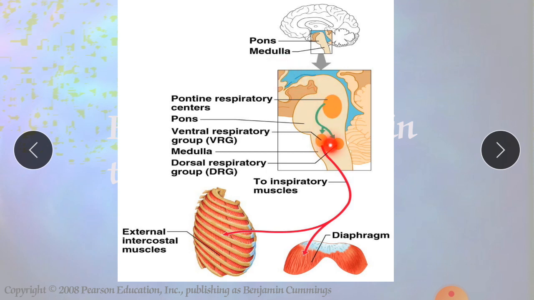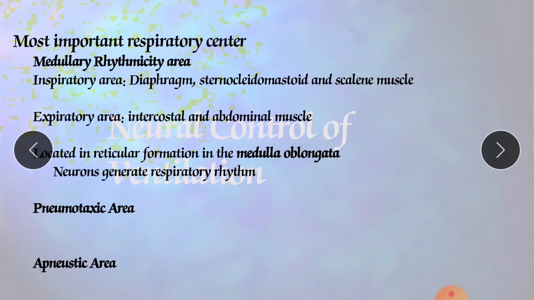Here it is, the medullary rhythmicity area. This is the medulla oblongata. There are two centers in the medullary rhythmicity area: one is the inspiratory area and the second is the expiratory area. Means for inspiration and for expiration, the medullary rhythmicity area is divided into two parts. That is the area which controls the basic rhythm of respiration.